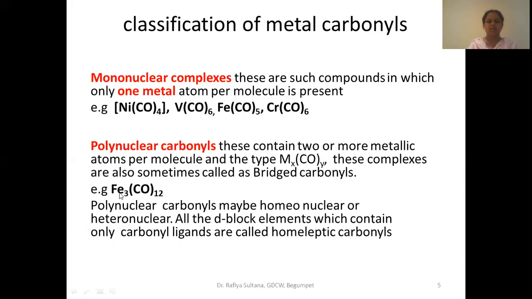Three. Iron is a metal, and the rest are ligands. How many ligands are there? Twelve. And how many metal atoms are there? Three. Since there is more than one, this comes under polynuclear metal carbonyl.